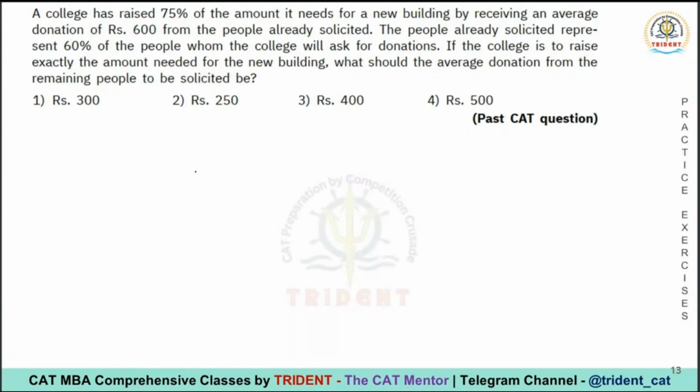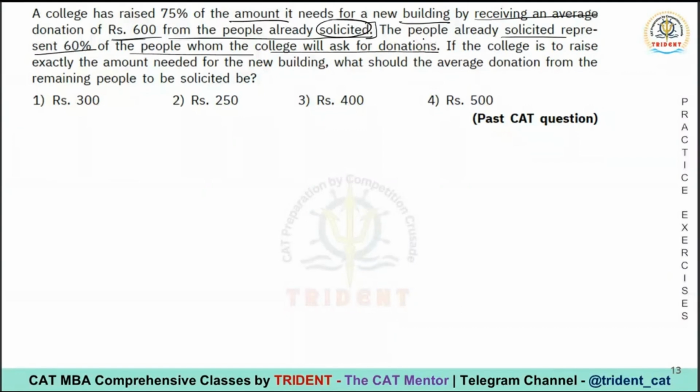This is a decent one, a past CAT question. A college has raised 75% of the amount it needs for a new building by receiving an average donation of 600 rupees from the people already solicited. First of all, solicited here means met. The people already solicited represent 60% of the people whom the college will ask for donation.